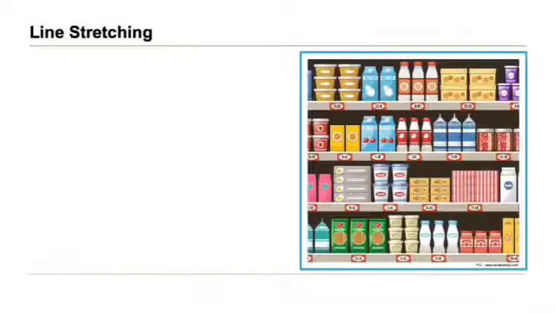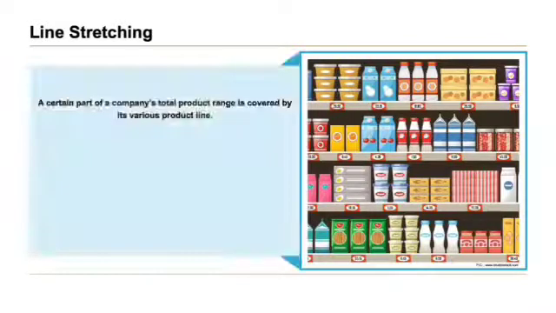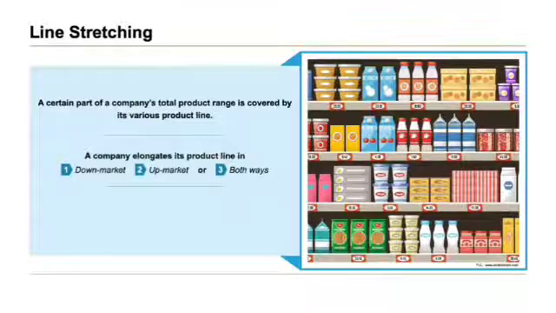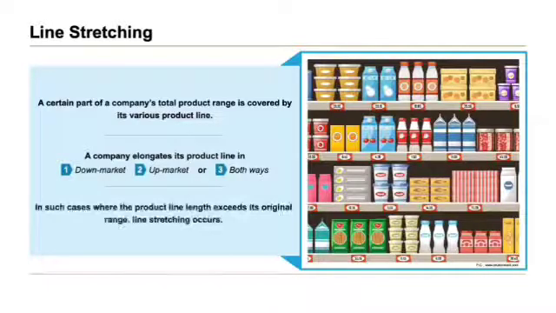Now moving on to the next concept of line stretching. A certain part of a company's total product range is covered by its various product lines. A company elongates its product line in down market, up market, or both ways. And in such cases, where the product line length exceeds its original range, line stretching occurs. Let's start with the first one, down market stretching.